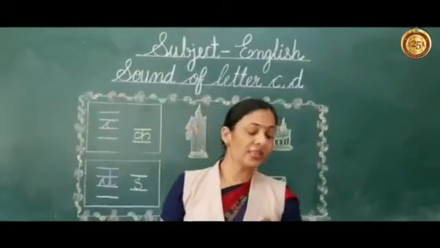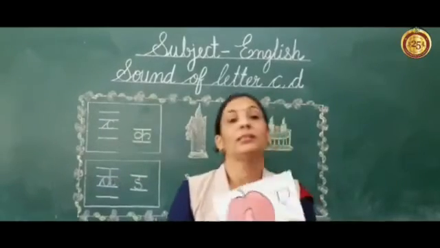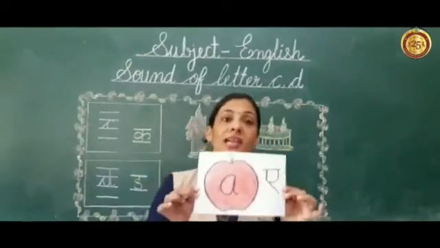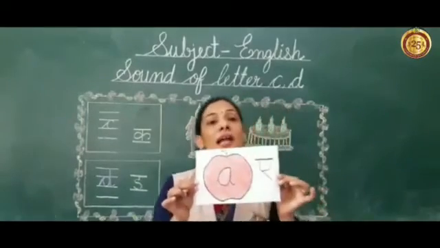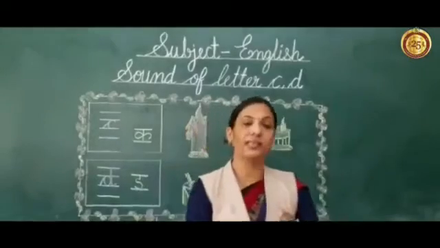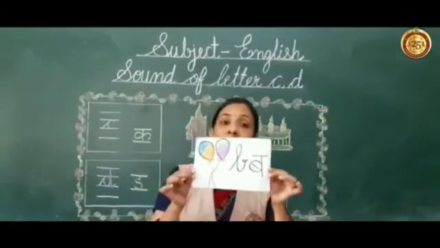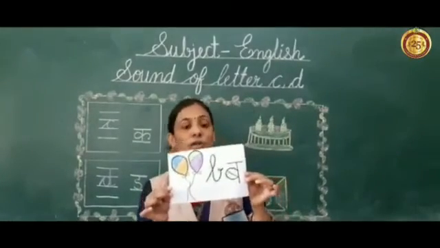Now we will revise all the sounds of letters from A to B. This is letter A, apple. This is letter B. The sound of B is B. B, balloon.